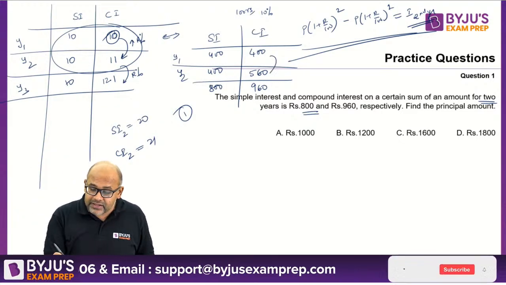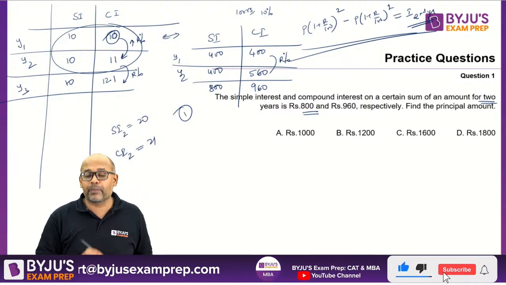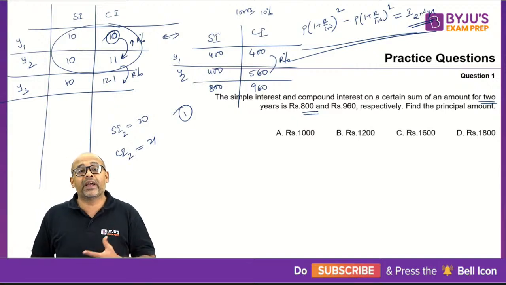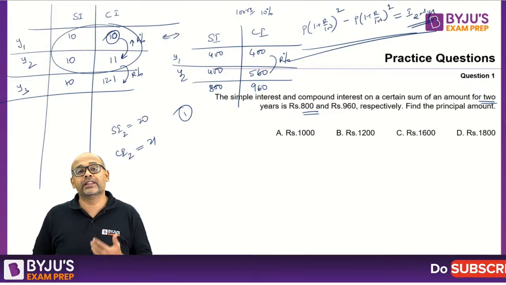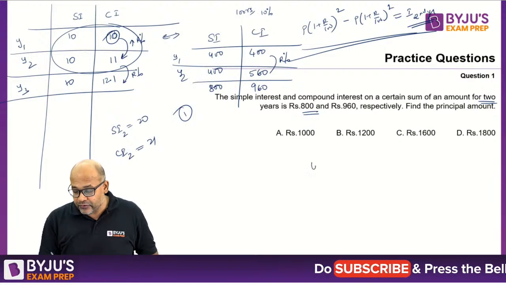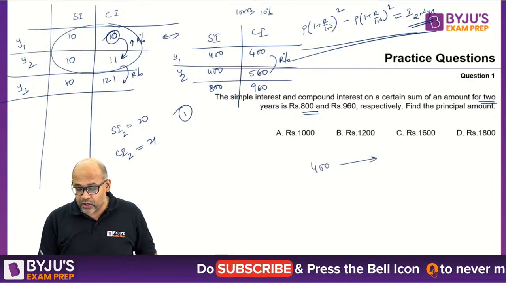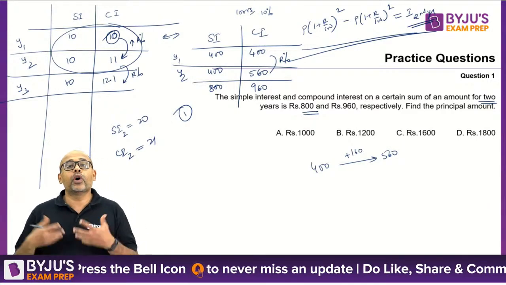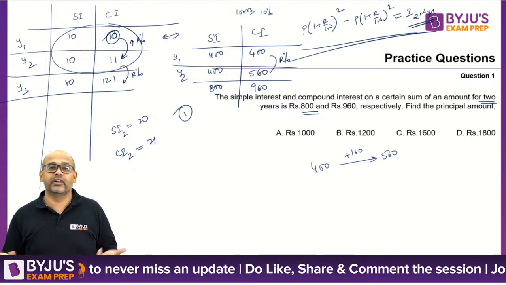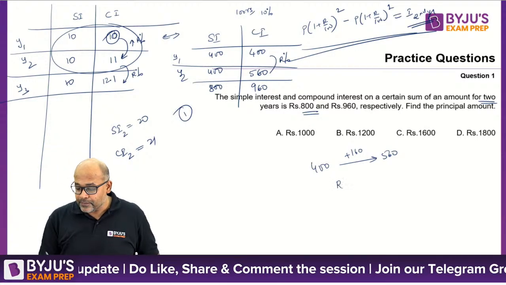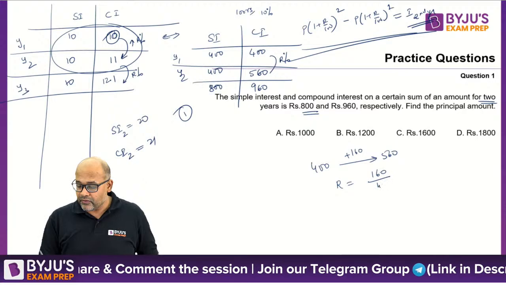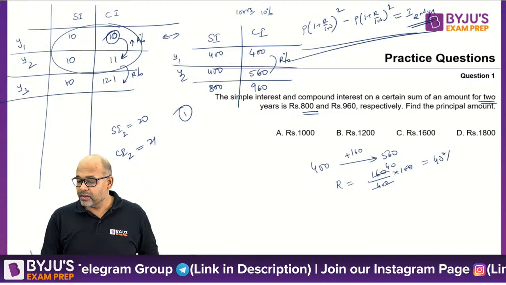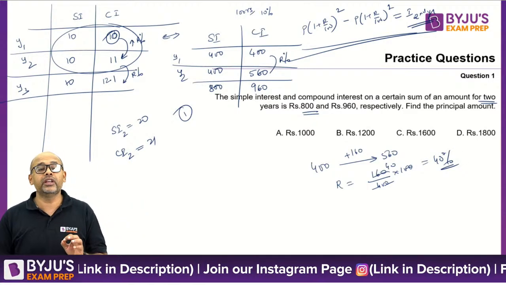So this increase is rate percent applied on 400. So 400 increased by what percent will give you 560? That is a question you need to answer. So basically 400 is becoming 560. So it's an increase of 160. So what is 160 as a percentage of 400? You will get your rate directly. So what is your R? Your R is 160 by 400 into 100. So this is 40%. It is 40%.